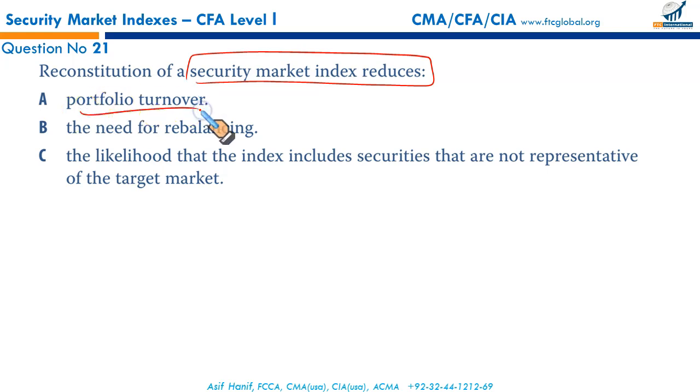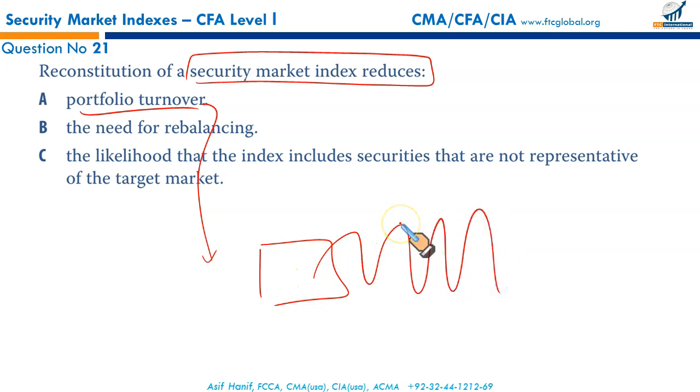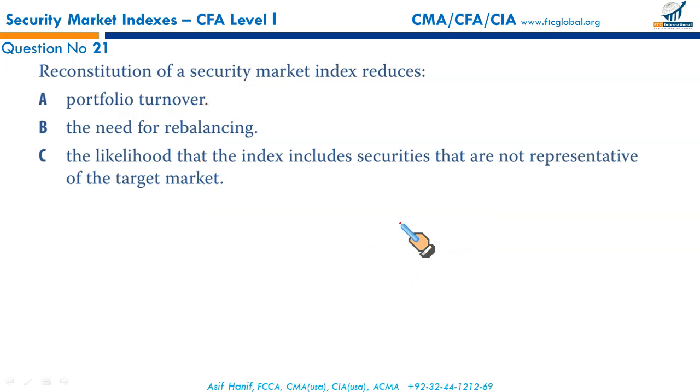Portfolio turnover. What basically is portfolio turnover? Portfolio turnover measures how frequently securities in an investment fund are bought and sold, bought, sold, bought, sold. This is called portfolio turnover. You are a portfolio manager. You buy, sell, buy, sell. You keep on doing that. How frequently you do that is called the portfolio turnover, right? How frequently you buy and sell the constituent securities in your portfolio. This is called portfolio turnover.